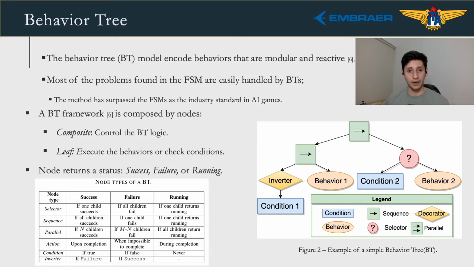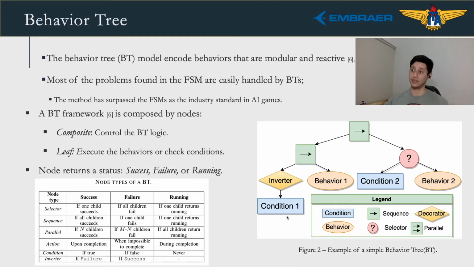Behavior tree. The behavior tree has become the standard decision-making method in the AI games industry, as it solves many problems encountered with the FSMs. It changes the decision-making paradigm to a tree, where the behaviors are coded as nodes. There are two types of nodes, compose node and leaf node. The compose node controls the behavior tree logic, and the leaf node executes the behaviors or checks conditions.